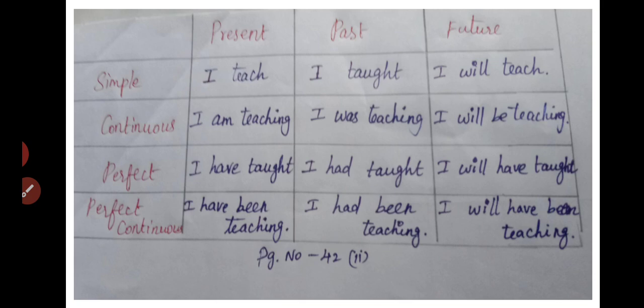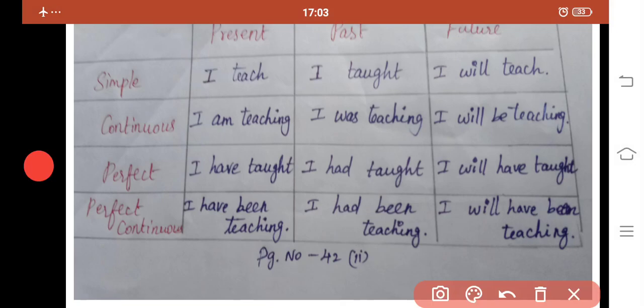I took the word teach here in simple present tense. How do we write it? I teach. We put the subject and then the verb teach. If the subject is he, she, it, we have to say teaches. Here I took the subject I, so I put teach as it is. Then past tense: I taught. What is the past form of teach? Taught is the past form of the word teach. Then future tense: I will teach.